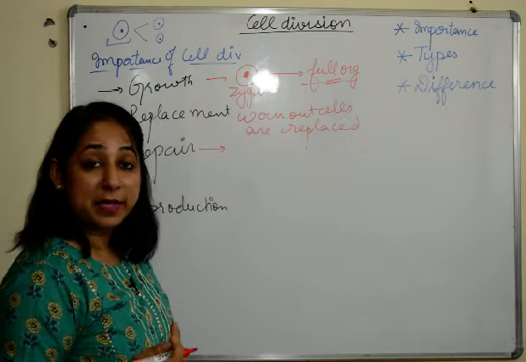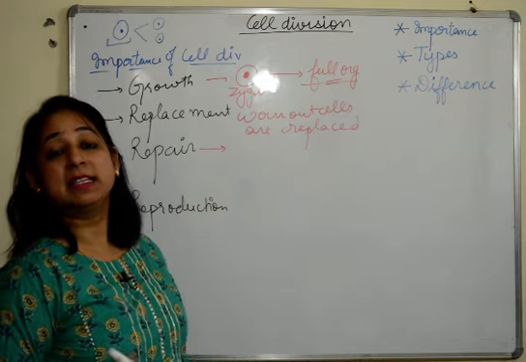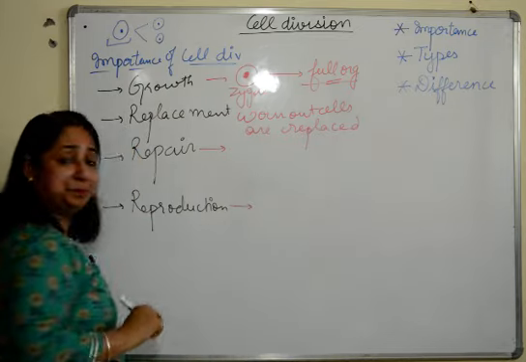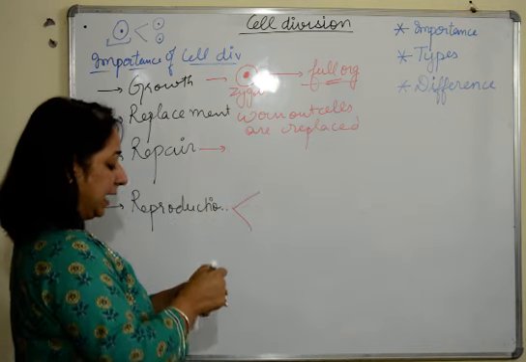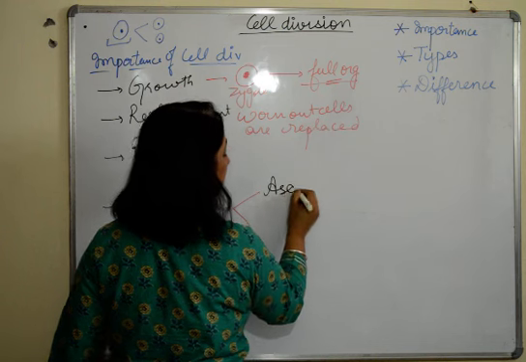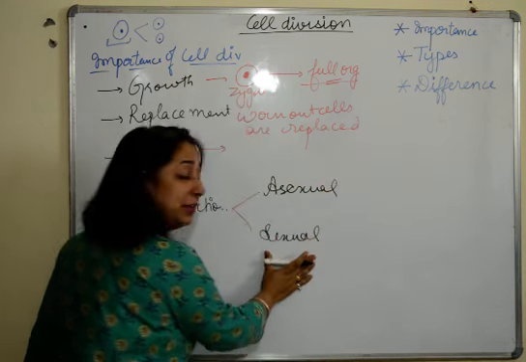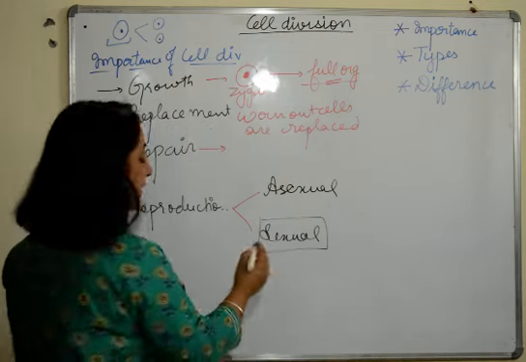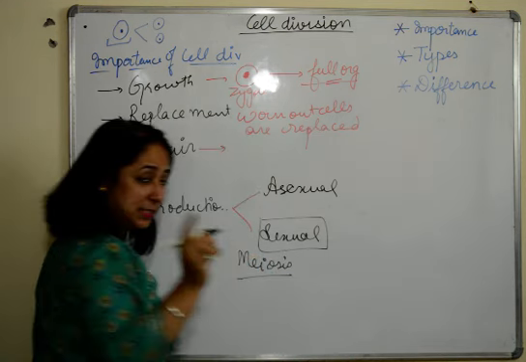Repair, how does repair occur? You have a wound, that wound heals, new cells come up. So that's repair going on in our body. And finally, reproduction. When I say reproduction, I'll be talking about both the types. Reproduction can be asexual and sexual. Now, when we talk about sexual reproduction, the specific type of cell division which takes place is meiosis. We'll be discussing about it.